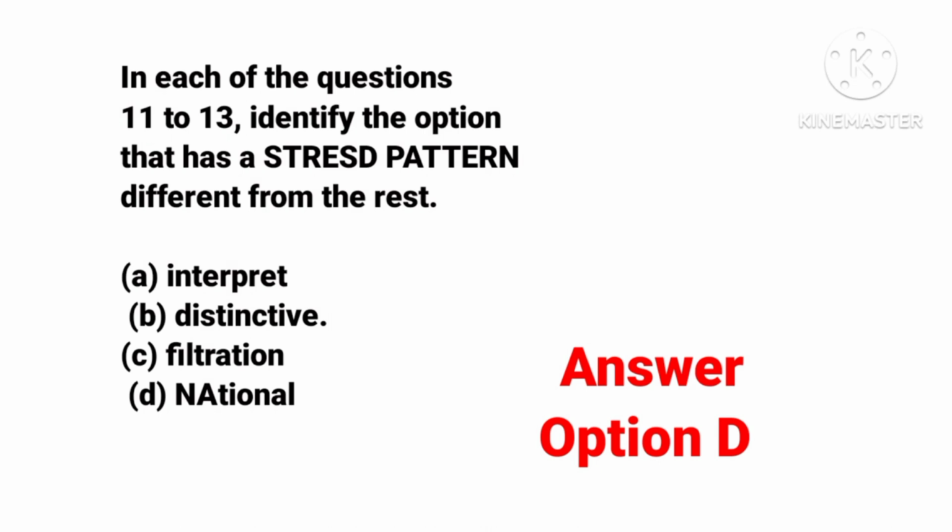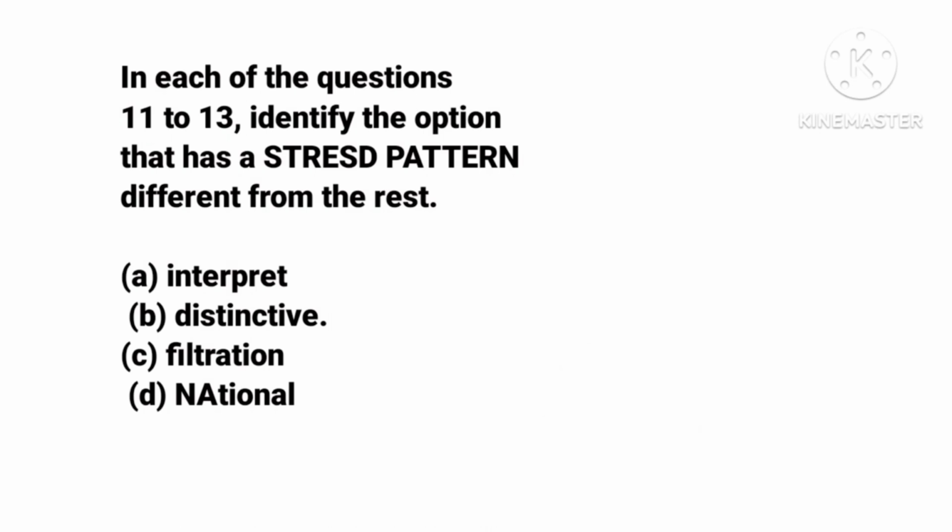Now, option A, interpret, has a stress on the second level because the second level is the only level that has a long vowel sound, which is also a strong vowel sound. Now, the short A sound is a weak vowel sound which shouldn't be stressed in a word that contains a strong vowel sound. I discussed this with those in my WhatsApp class. So the stress is on the second level of the word.